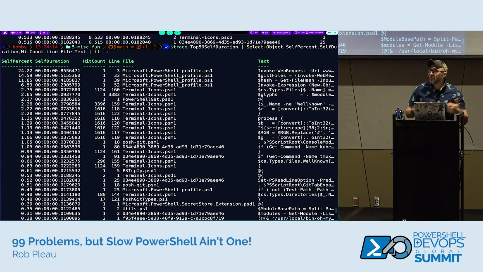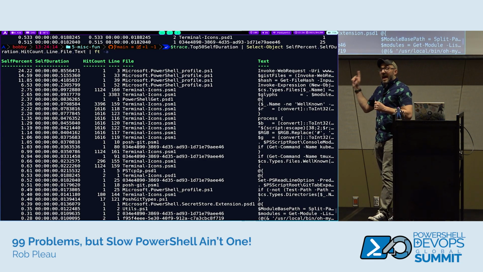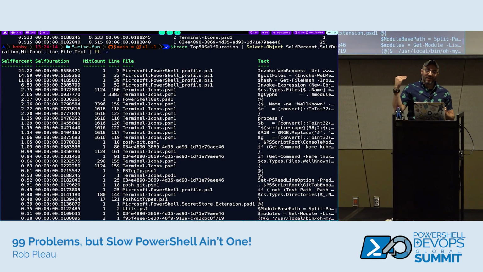But we can see that the self percent is around 2% for those, so they do add up, but largely the web calls are the slow part. And I will say, if I do a connectivity check and I can't connect, my profile just outputs a warning saying you're not on a network, so I'm not going to try to load anything. It just dumps me into the plain Jane PS with the directory. So I do at least a little bit of optimization there.